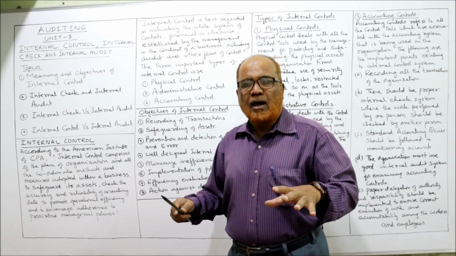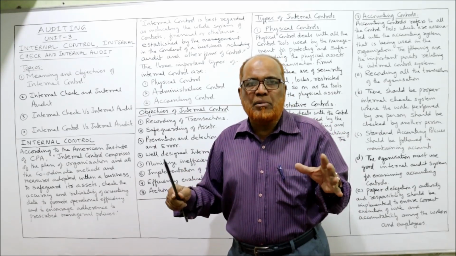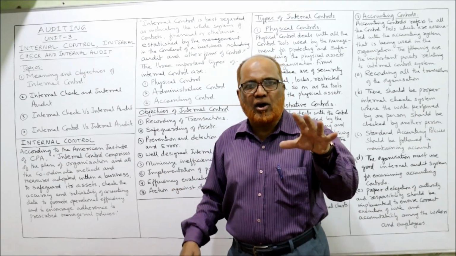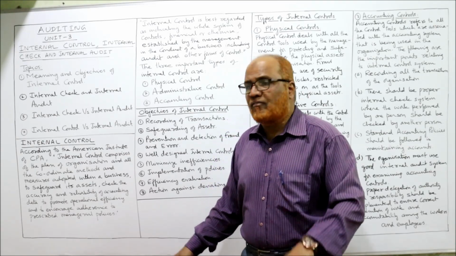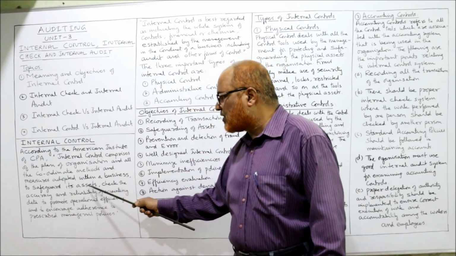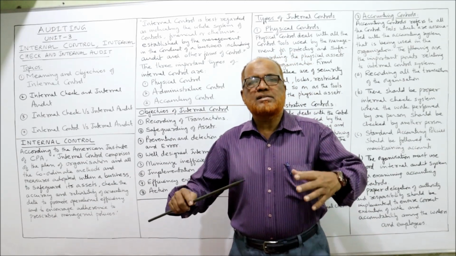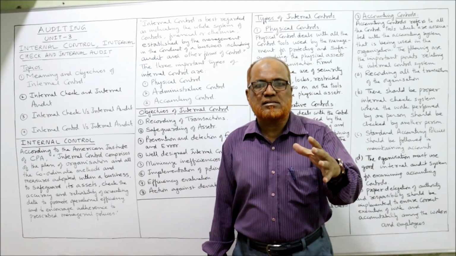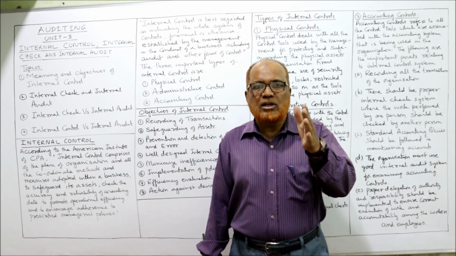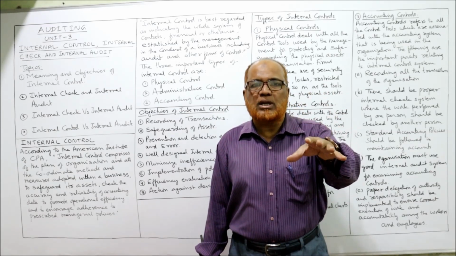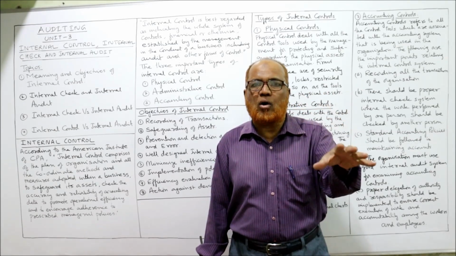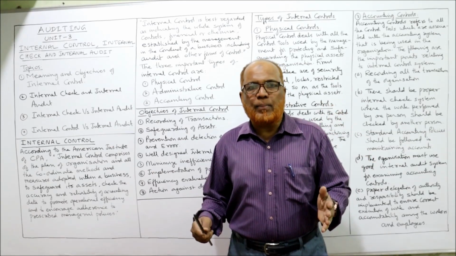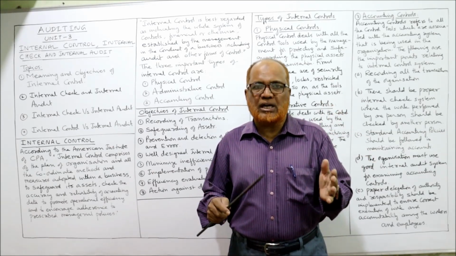It's a plan and all the methods and measures adopted in an organization to safeguard its assets. A business organization will have so many resources, assets. It is the responsibility of the management to protect and safeguard all the assets, like plant, machinery, furniture, cash.